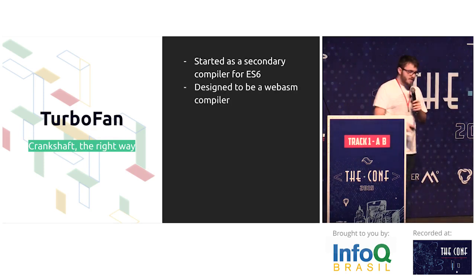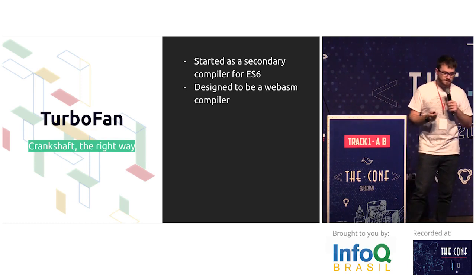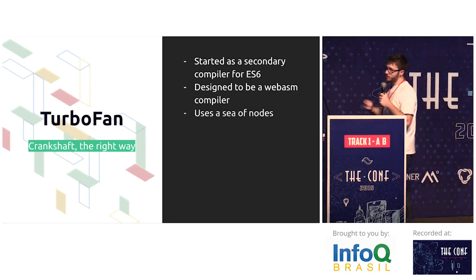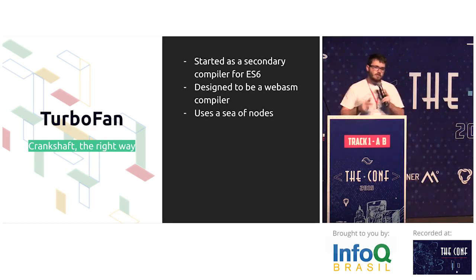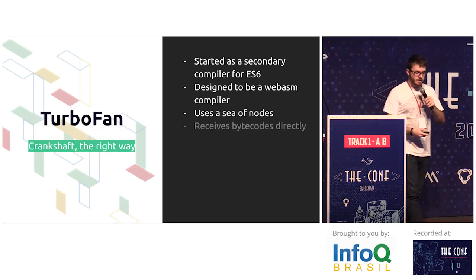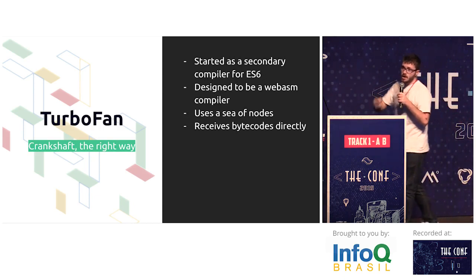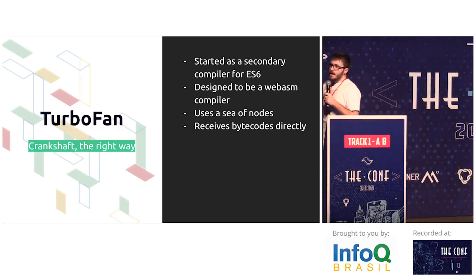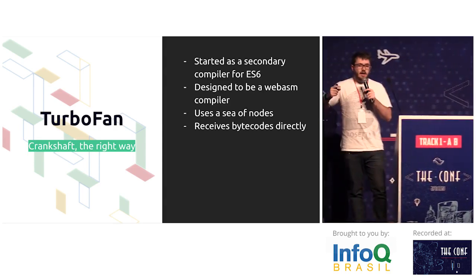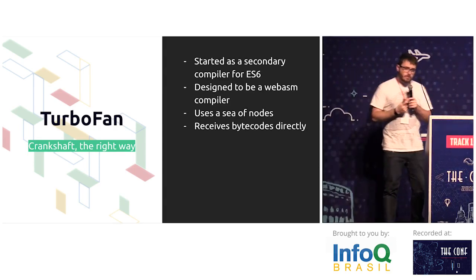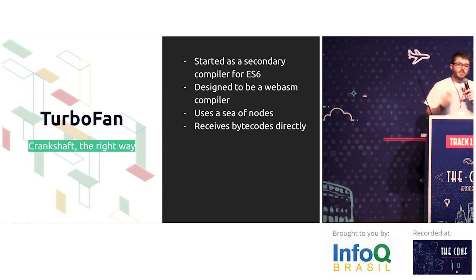Then it was designed first to be a WebAssembly compiler, and then use the Sea of Nodes approach, which I'm not going to talk about, but it is the representation of the code as a graph of nodes. It receives the bytecode directly instead of the AST or the machine code, which means that you can actually optimize the bytecode prior to execution. That means a smaller bytecode, a smaller memory footprint, and it executes really, really faster.